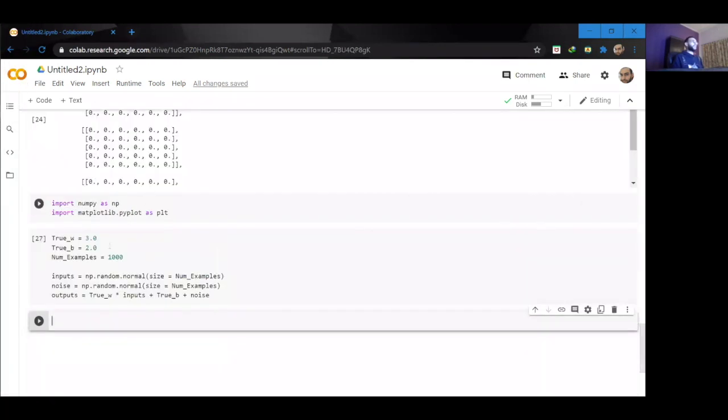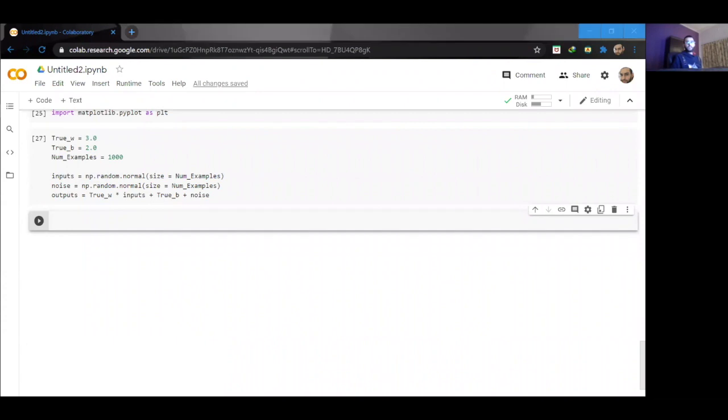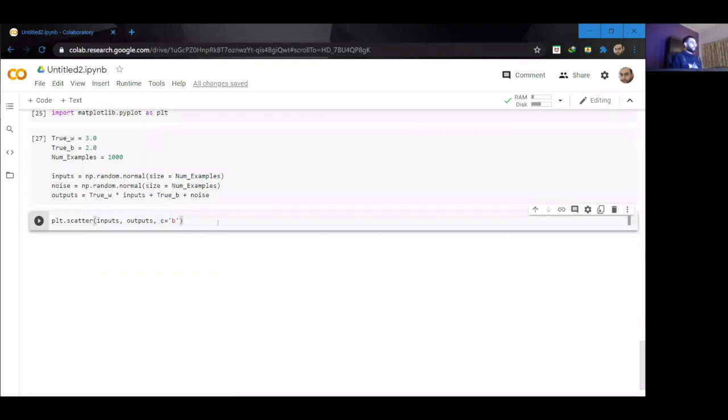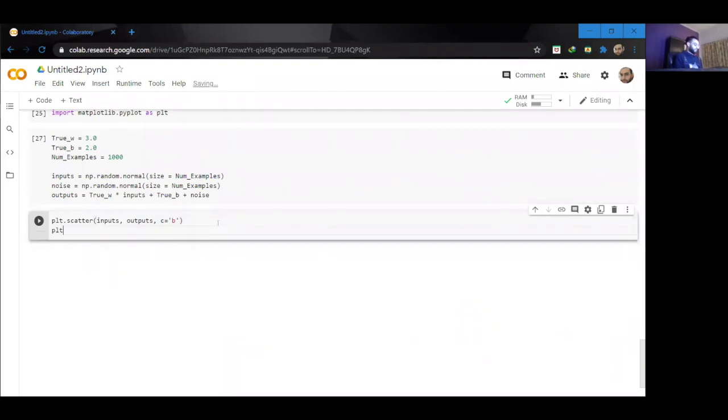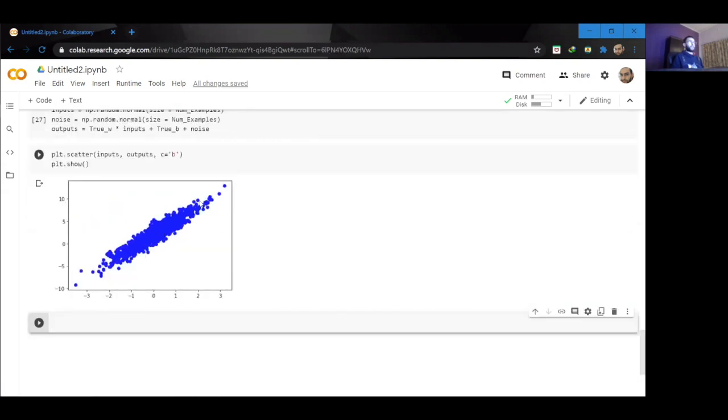And that should create our inputs and the outputs. And now let us take a look at what our data actually looks like. So I'm going to copy this graph. What I'm doing over here is creating a scatter graph of my inputs and my outputs. If I run this, it will show me the distribution that I just created, which looks like this.